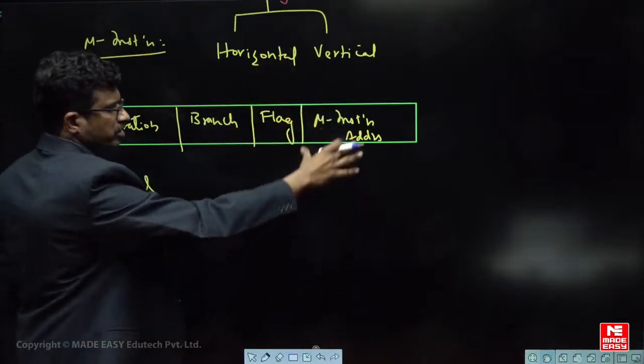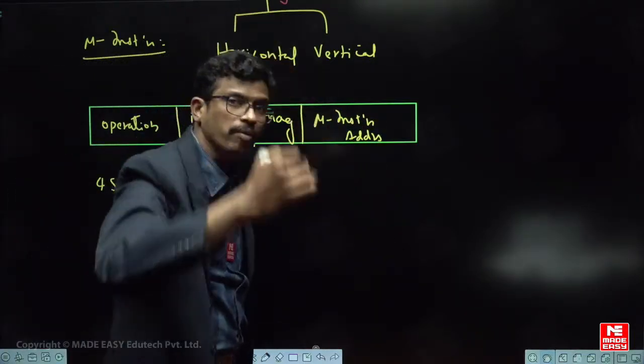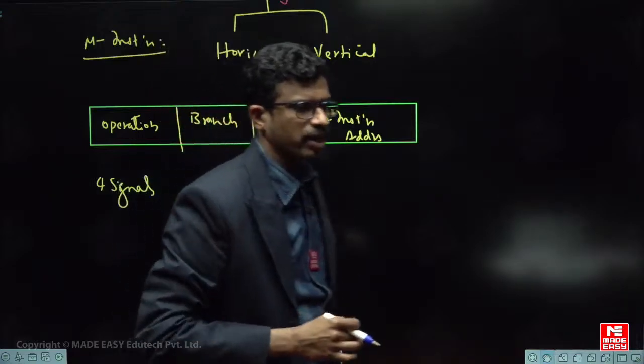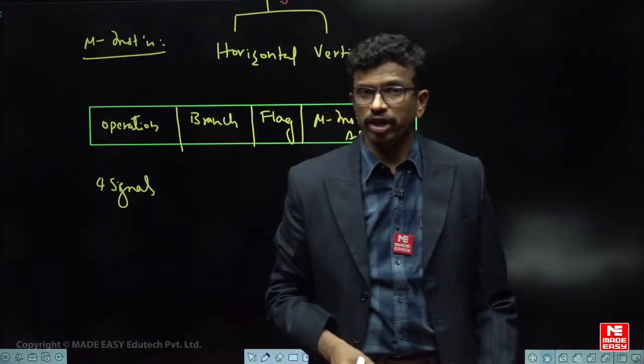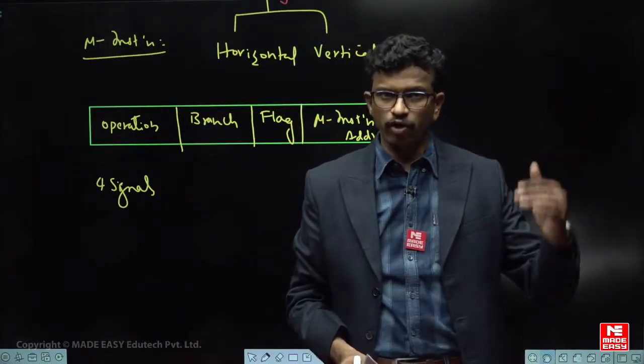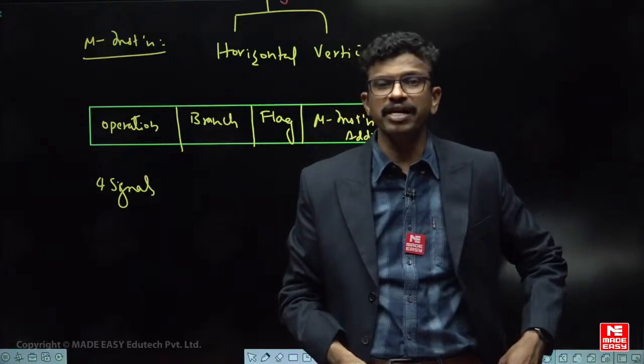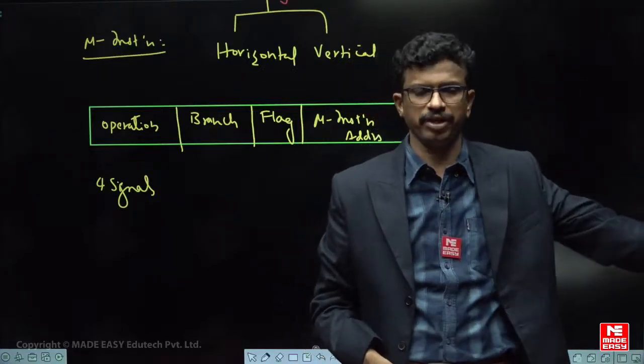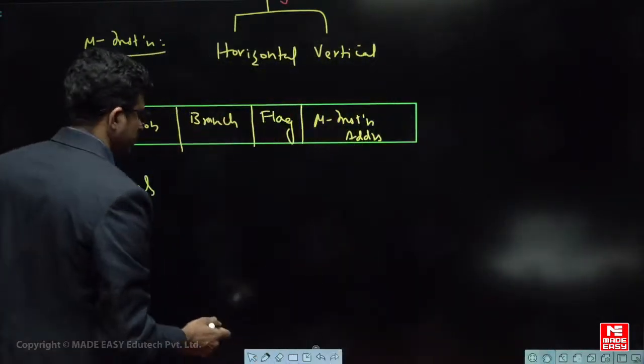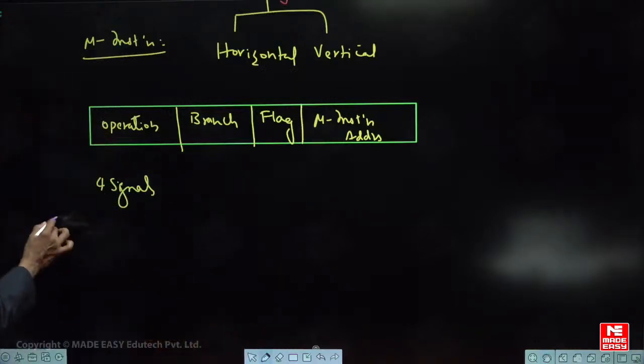So how many instructions are there? Based on that much control memory is also required. So for a computer having microprogrammed control unit, 2 memories are required. One is control memory inside the CPU control unit, other one is the main memory outside. Okay, so let us take one simple question, see how to solve this particular question.